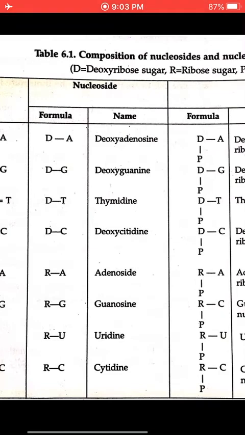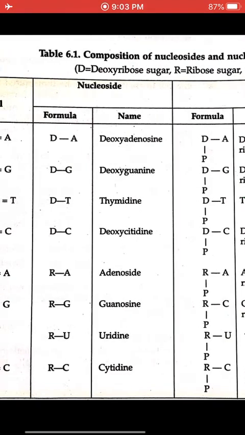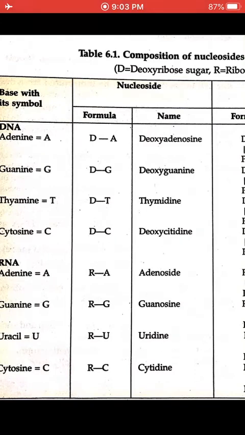Formula D, there is sugar. DNA, deoxyribonucleic acid, होता है, तो D stands for the sugar molecule. So always sugar molecule attached to adenine will form deoxyadenosine. Whenever sugar, that is D, gets attached to the adenine, तो होगा deoxyadenosine. If guanine, deoxyguanosine. If thymine, thymidine, and if it is attached with the cytosine, then deoxycytidine.